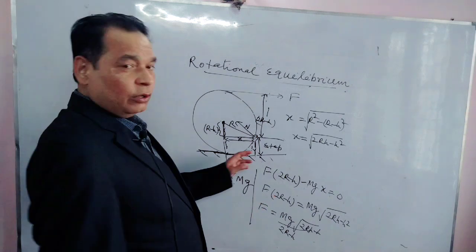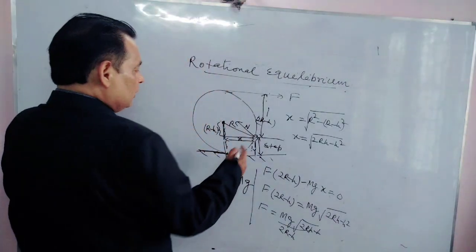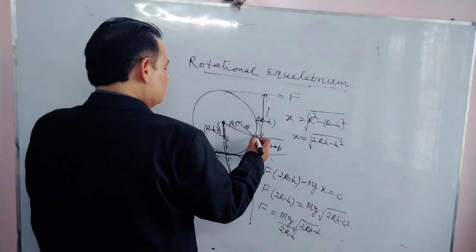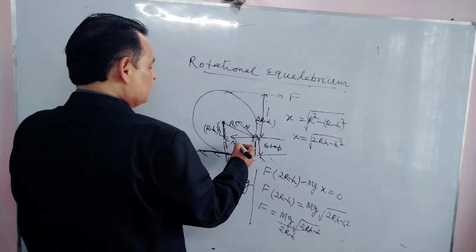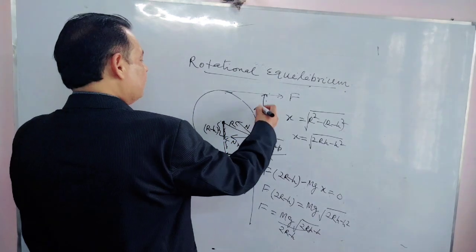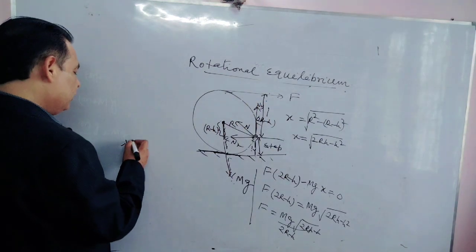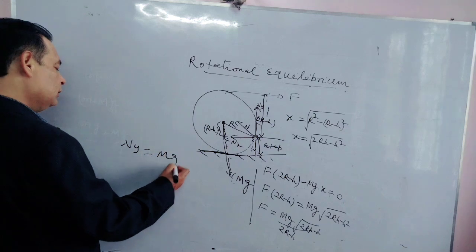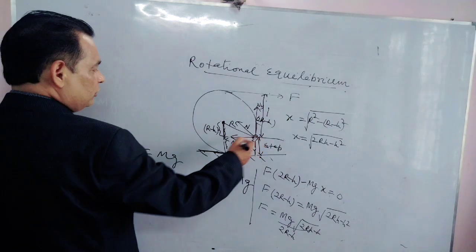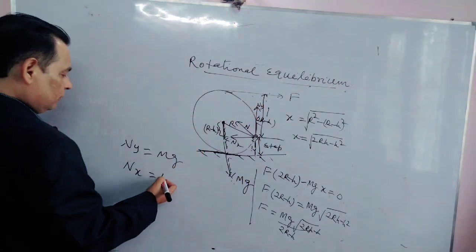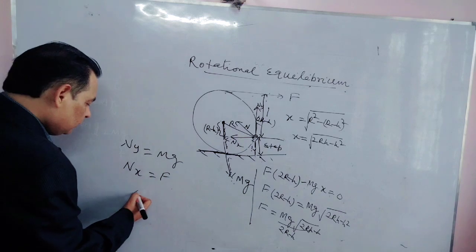We can find out N also, the normal reaction. How? Because there is a normal reaction, one component will be horizontal, Nx, and another will be vertical, Ny. For equilibrium, Ny will be equal to mg and Nx equals this F. F is known to us. What about N?